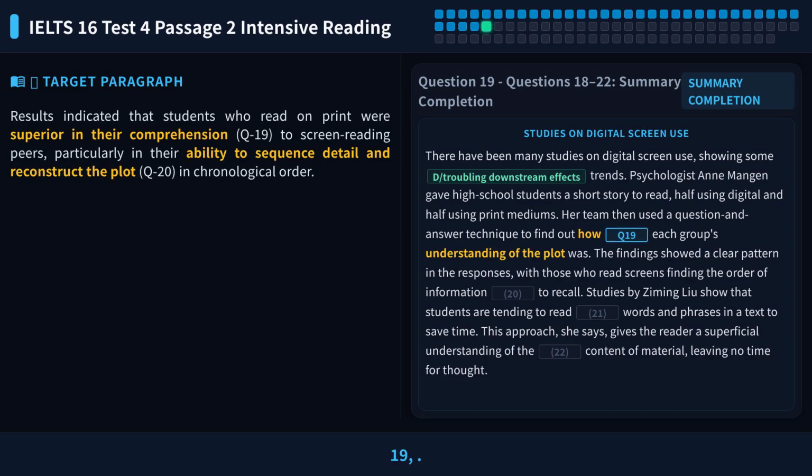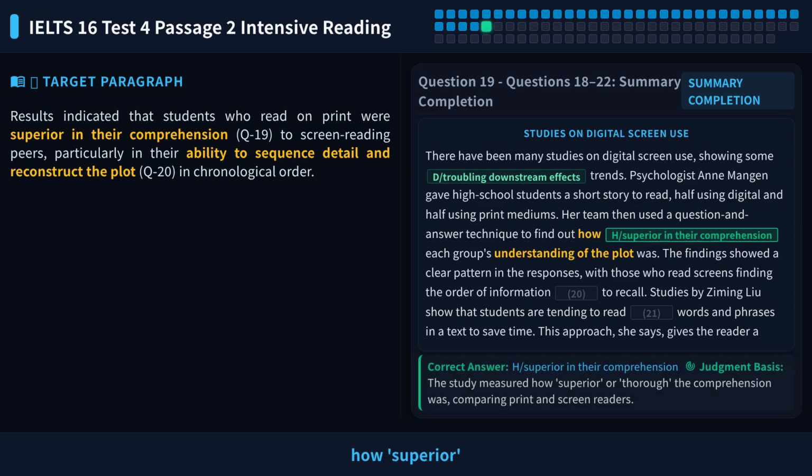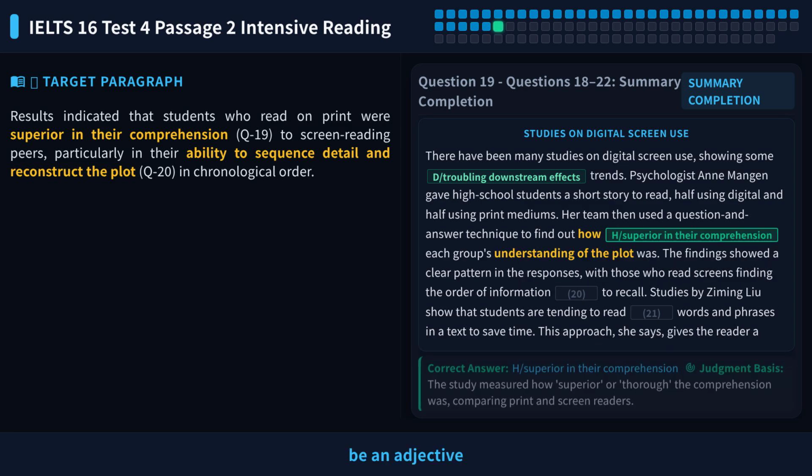Let's look at question 19. The question asks, the study measured how superior or thorough the comprehension was, comparing print readers and screen readers. Please pause the video and think about it first. From grammar, the blank is after "how", so it should be an adjective or noun phrase. The words "superior" and "thorough" in the question are adjectives, so the answer is likely an adjective or noun phrase.